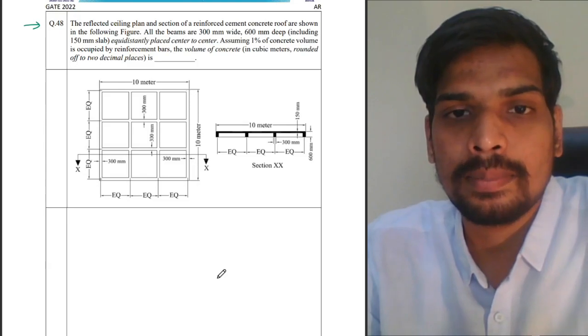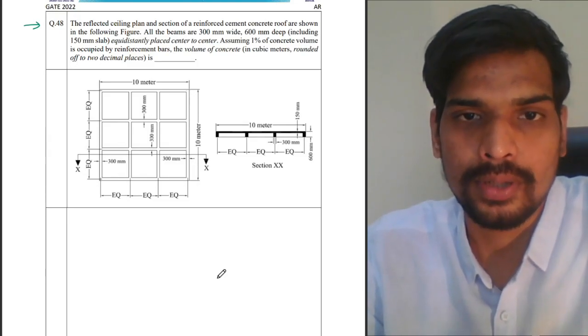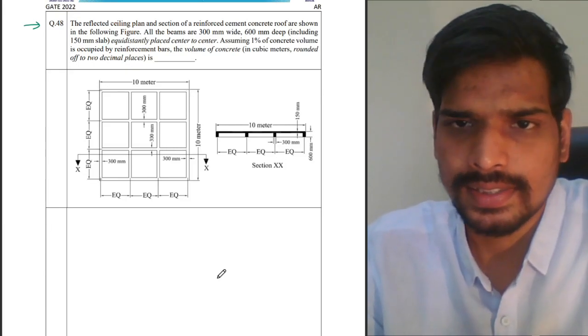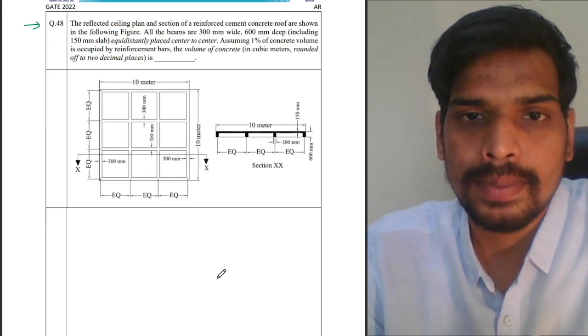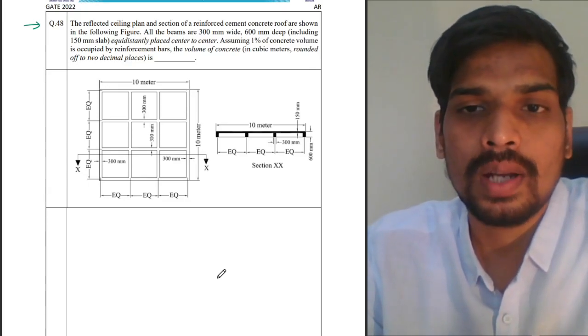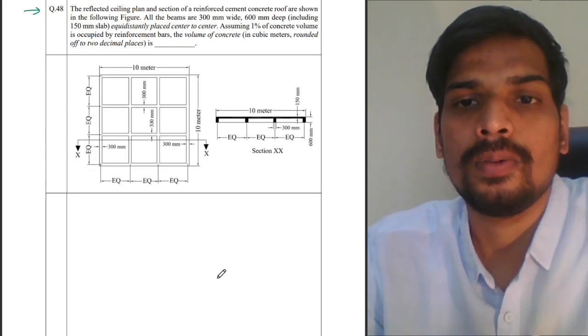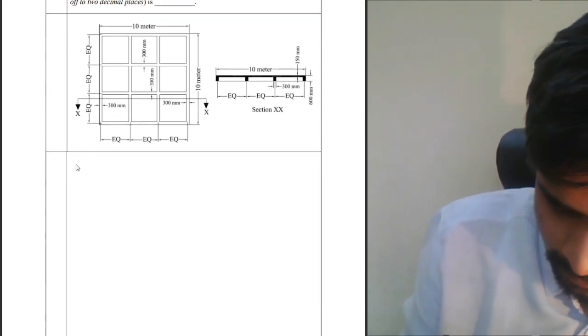The reflected ceiling plan and section of RCC slab or RCC roof are shown in the figure below. All the beams are 300 mm wide, 600 mm deep, including 150 mm slab, equidistantly placed center to center. Assuming 1% of concrete volume is occupied by reinforcement bars, volume of concrete is dash. First, let us find out the total volume of RCC.